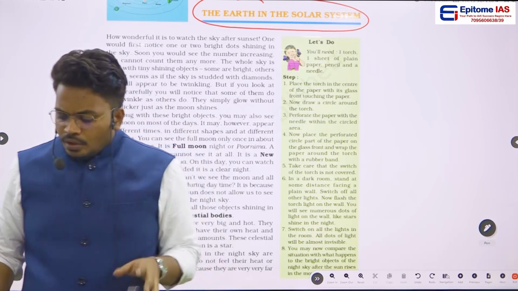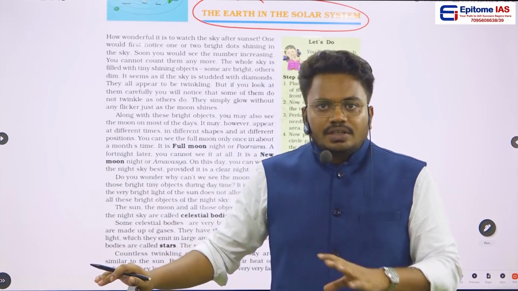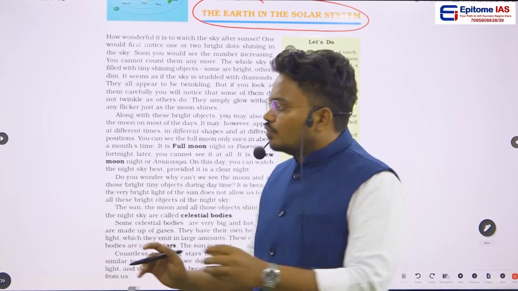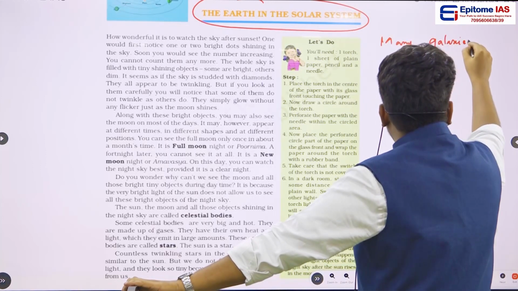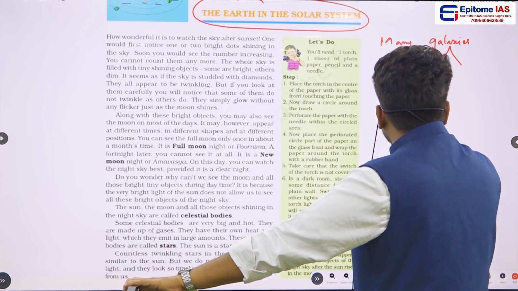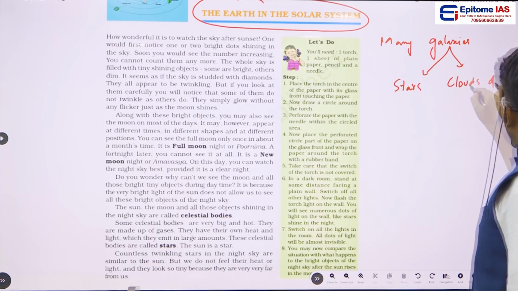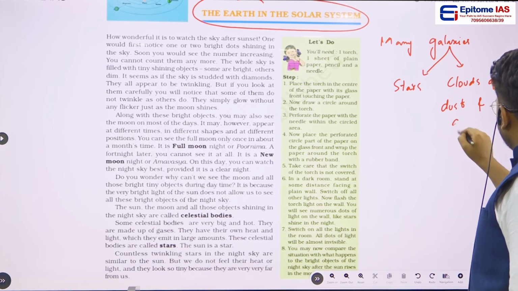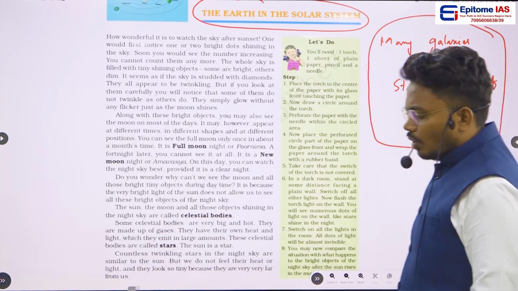If you see our earth, the earth is in a vast universe. We all know that earth is a part of the universe, and in this universe you will be finding many galaxies. These galaxies consist of stars, and clouds of dust and gases. This is the basic thing that we all know already.